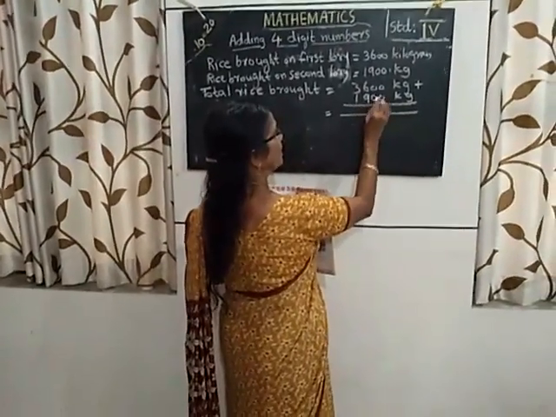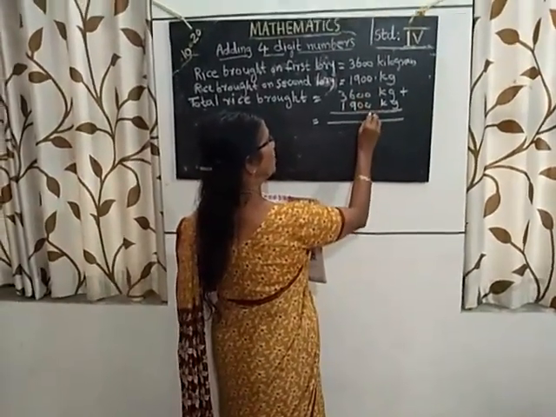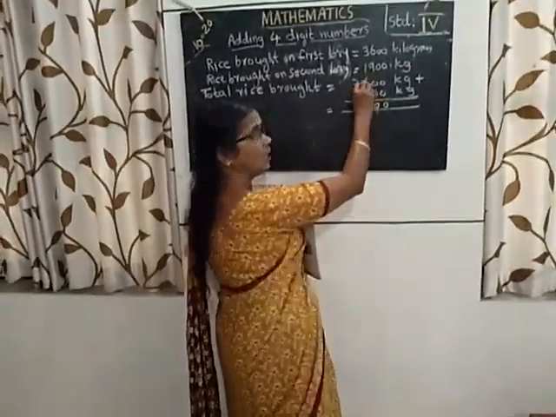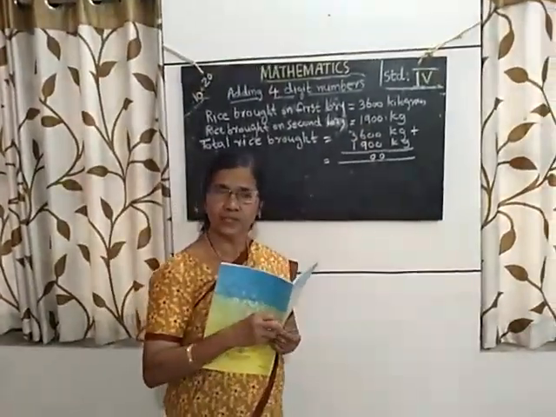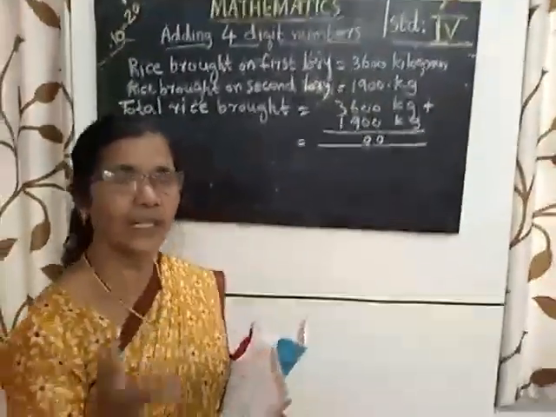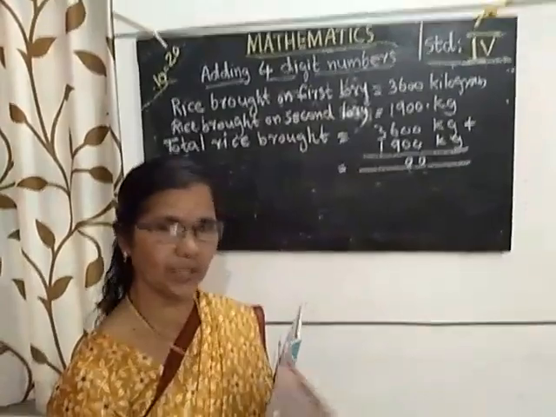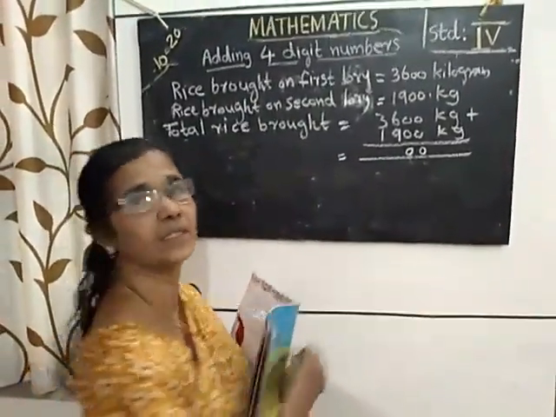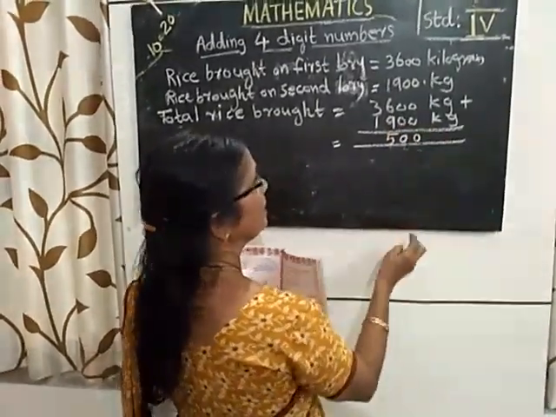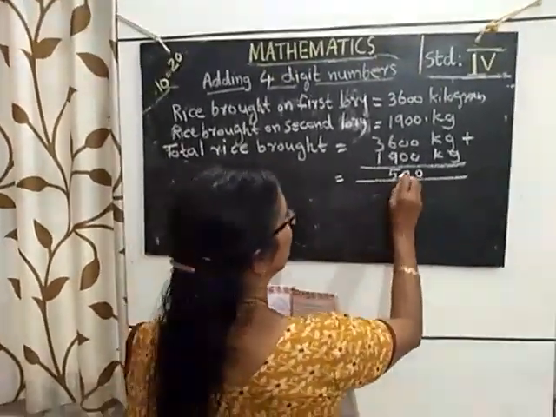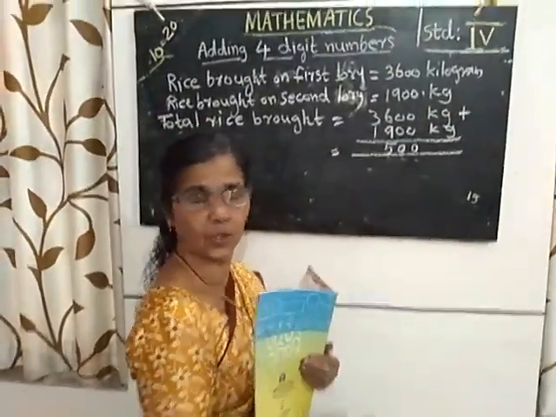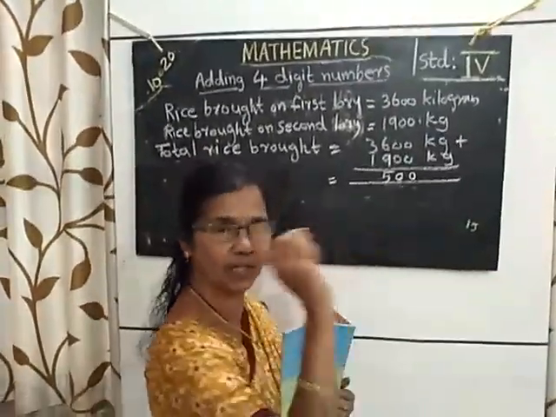You add here 3,600 plus 1,900. 0 plus 0, 0. 0 plus 0, 0. 9 plus 6. First 9 you keep in mind. Then take 6. 9 plus 6 is equal to 15. 15 means 10 tens plus 5 tens. 10 tens make 100.